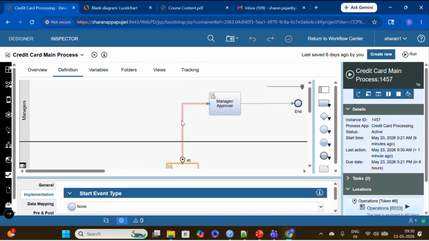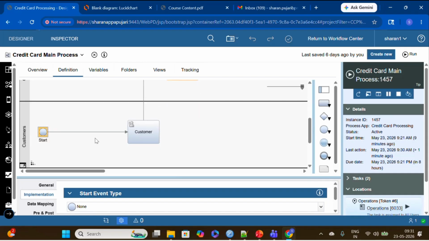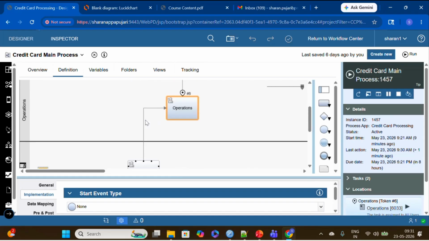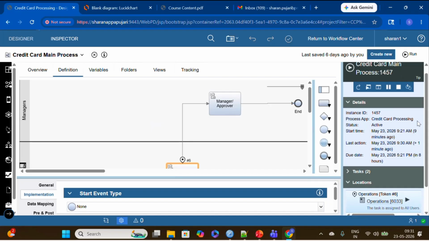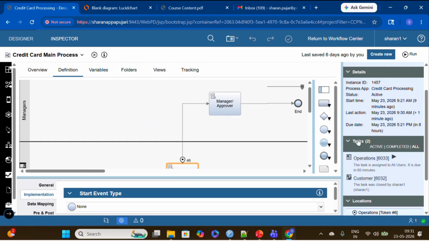Similarly, for this sequence flow also one token will execute, and again here 7 will get generated. So throughout the complete process, it will start from 1, and again it will be 2, 3, 4, 5 like that; the system will assign the token numbers until it completes. So you understood this, right?